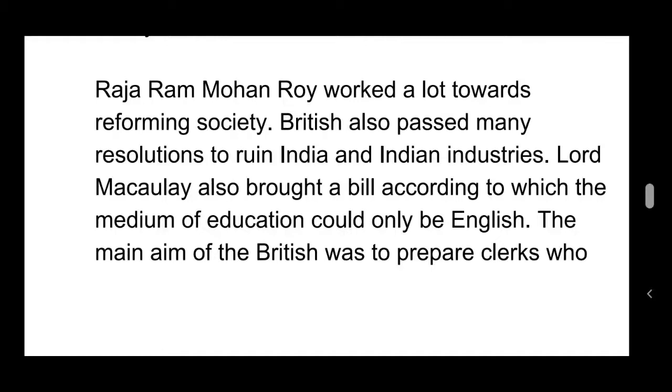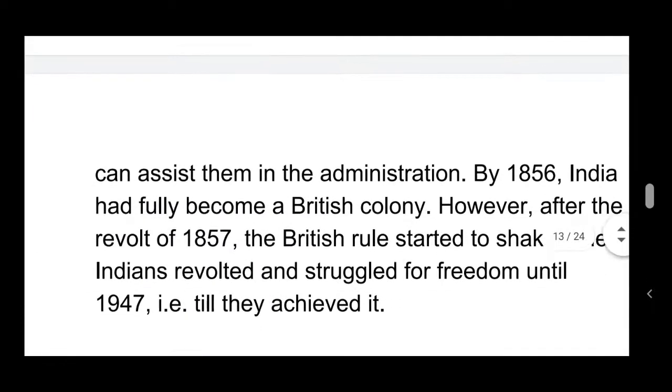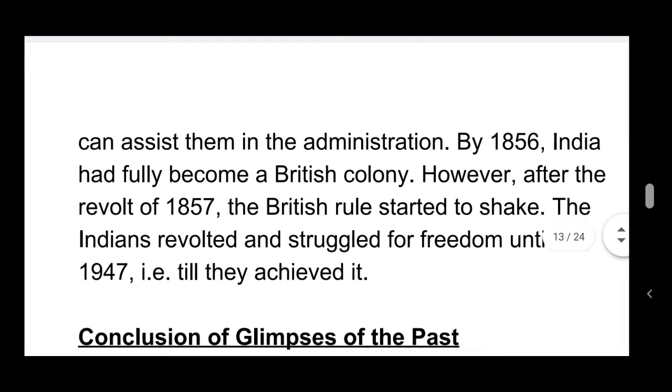Lord Macaulay also brought a bill according to which the medium of education could only be English. The main aim of the British was to prepare clerks who could assist them in the administration.